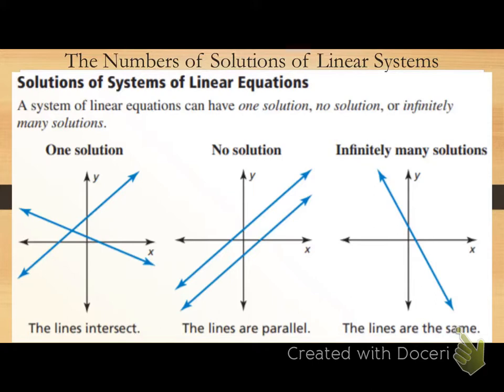If my lines are parallel, are they ever going to intersect? So do they have a solution? No. So if our lines are parallel, we have no solution. They're never going to meet. We will look at substitution and elimination today with no solution. And then infinitely many solutions if my lines are the same line. They're on top of each other, intersecting at every point, because it's the same line. That's infinitely many solutions because my lines go on forever. Does that make sense?